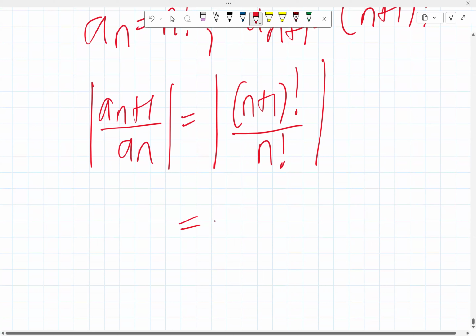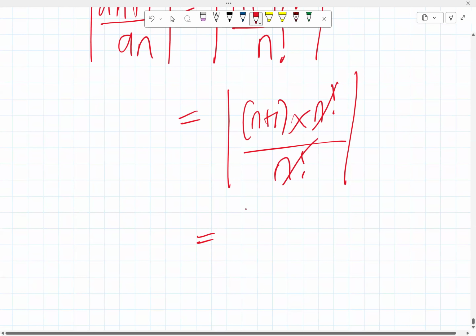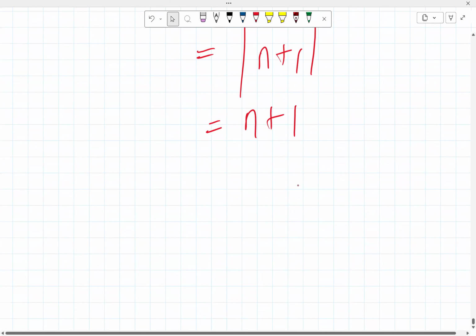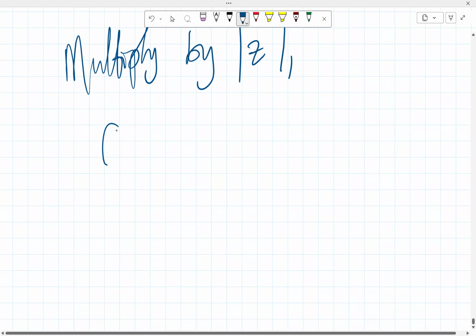So n plus 1 factorial is the same thing as n plus 1 times n factorial, all over n factorial. So this cancels out, and then we have the absolute value of n plus 1, which is equal to n plus 1. Having done that, we can then multiply by the absolute value of z. So that means we have n plus 1 multiplied by the absolute value of z.